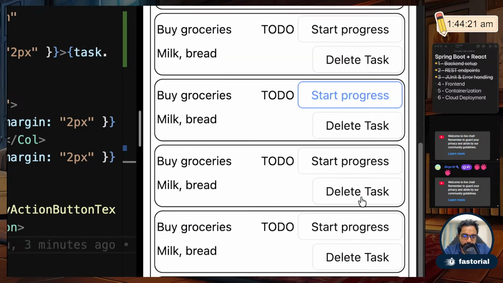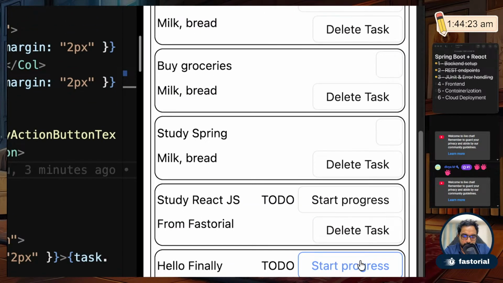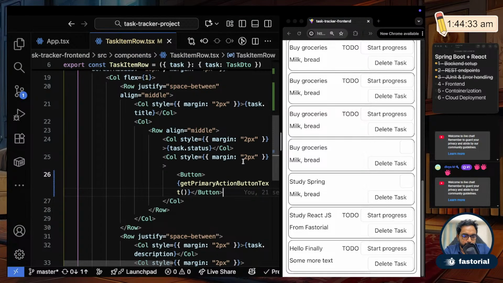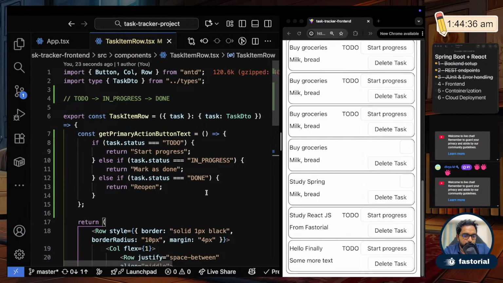Everything is to do, so it shows start progress. But if there is no status, it just shows an empty button because I haven't said what to do for an empty item. In actuality, there wouldn't be any task without a status because it's a mandatory field, so ignore that.